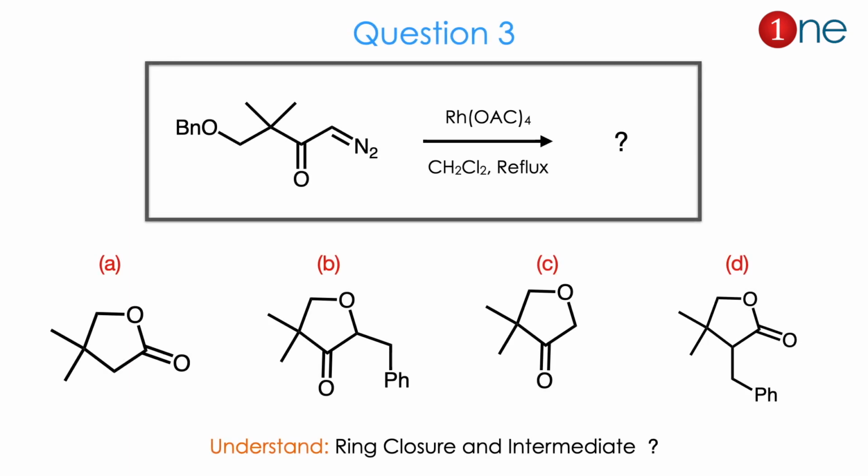Then question number 3. The starting material is a benzyl oxide system with a linear chain, carbonyl and also a formyl in the same molecule. So the linear chain contains many functional groups. Then you are using rhodium, dichloromethane and reflux conditions. Here the products are given. The products are mostly cyclized. The way of cyclization is the real question. How it cyclizes, which group reacts, is what matters here. So from the answers you have to guess that ring closure definitely occurs, and the intermediate is also very important here.